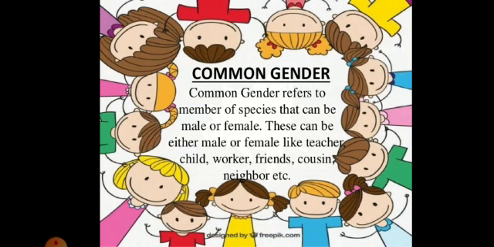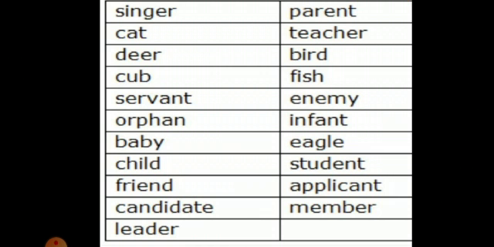So these are common genders. Let's see some more examples, like singer. Singer can be used for both male singers and female singers. Cat, cat is used for both male cats and female cats. Deer is used for both male deers and female deers, but when we have to clarify them, we'll say buck and doe. Remember that. Cub can be used for both male and female.